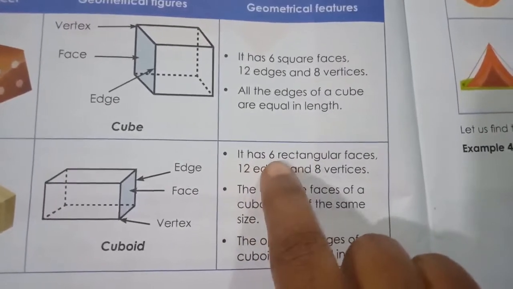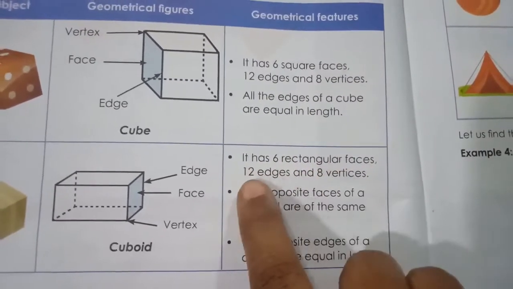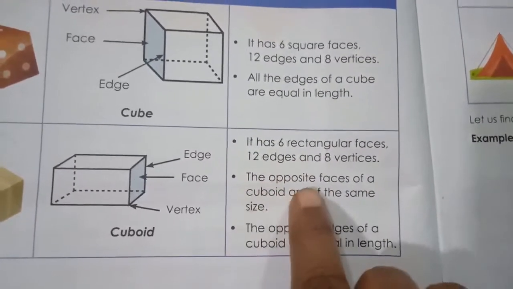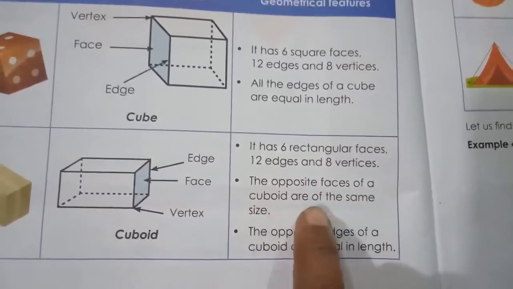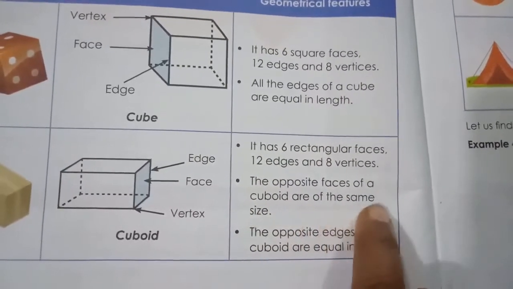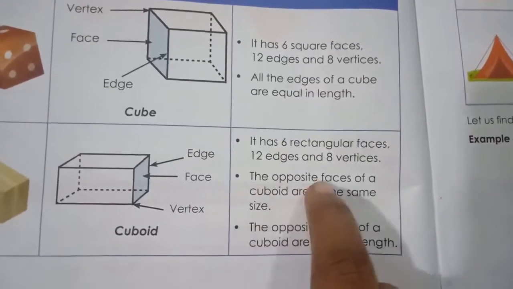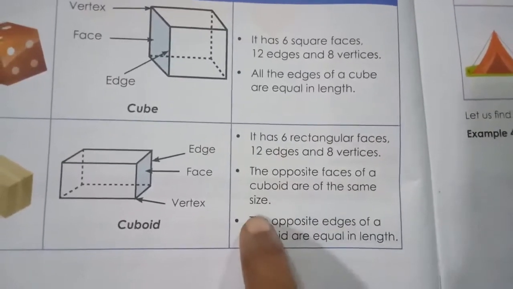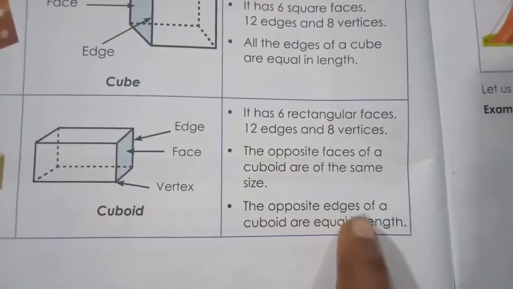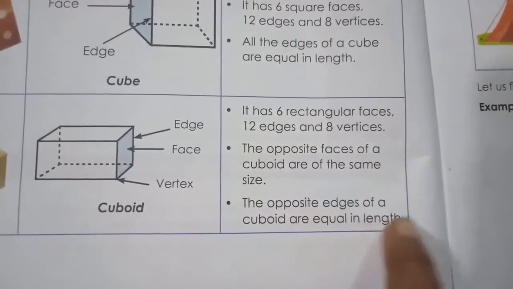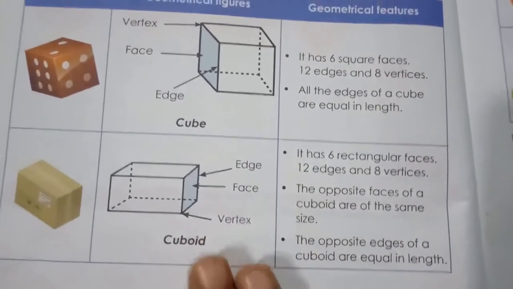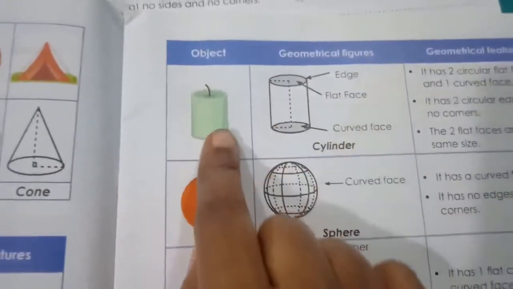The opposite faces of a cuboid are of the same size. The opposite edges of a cuboid are equal in length. Understood, children? This is a cube, this is a cuboid.